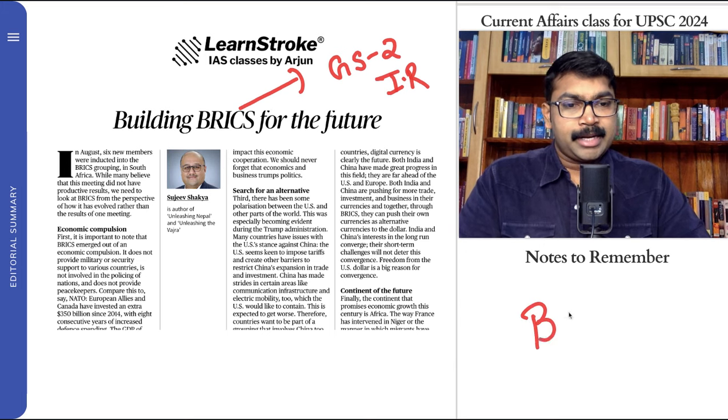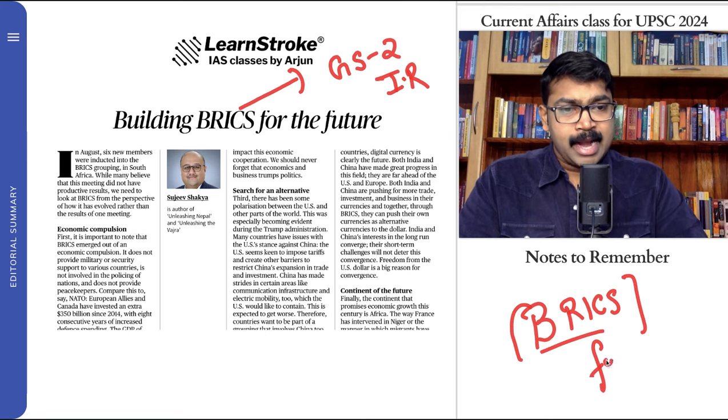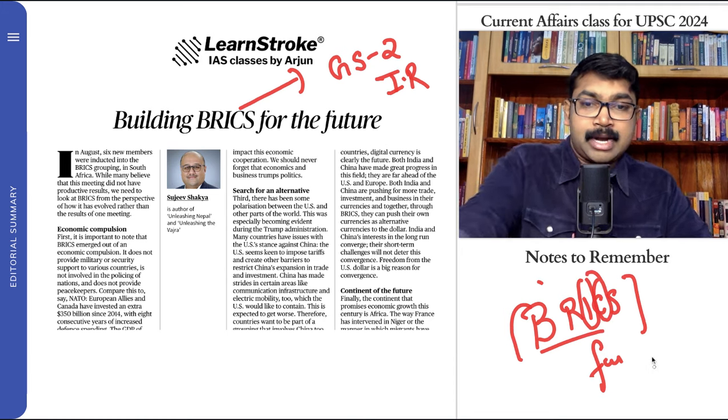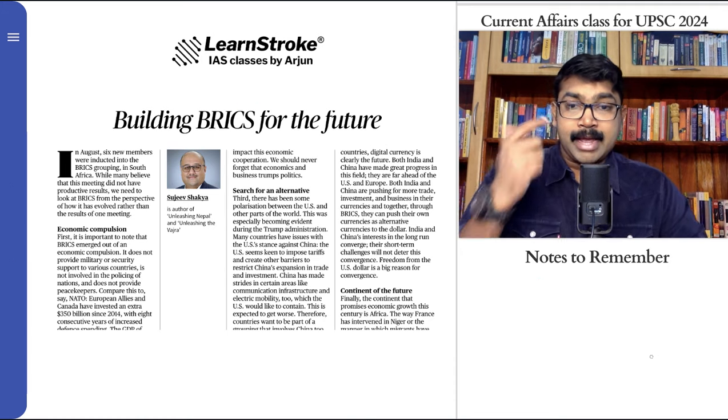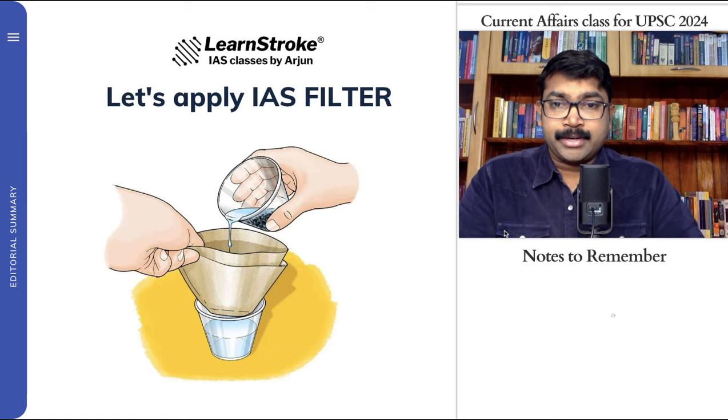This article quickly talks about why BRICS is very important in this regard, and what the future of BRICS is, especially India and China. Definitely that has been discussed in this article. So let's quickly apply the IAS filter, and let's find out the important sub points regarding that.